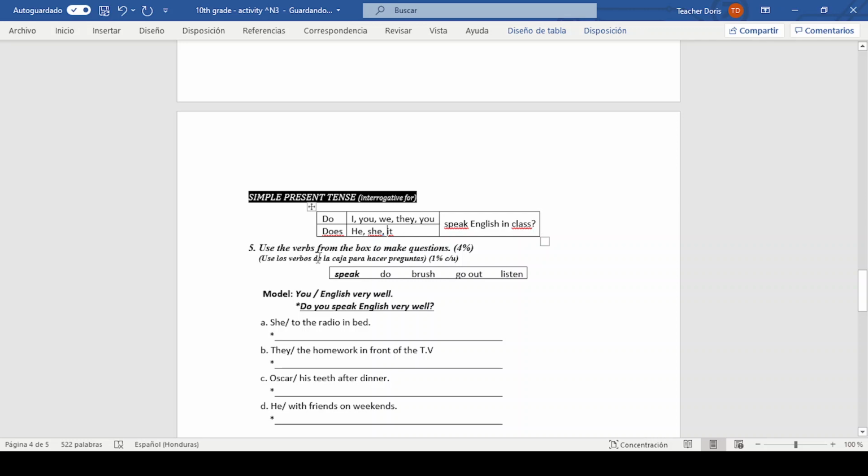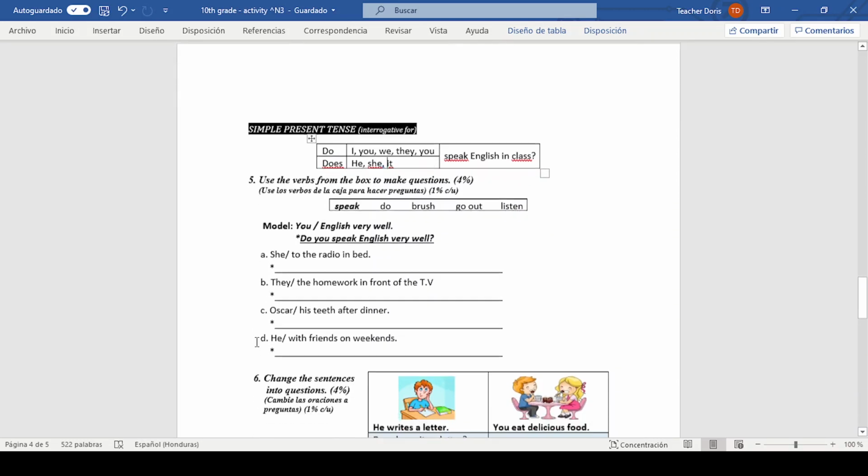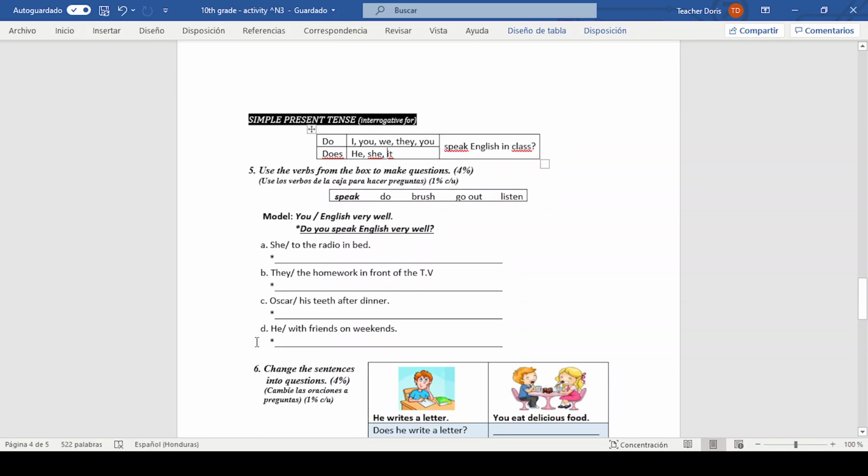So here you are going to follow the structure and you are going to write these sentences into interrogative form or question form. Here in the affirmative form, it says you English very well. Okay, here you have the pronoun you.